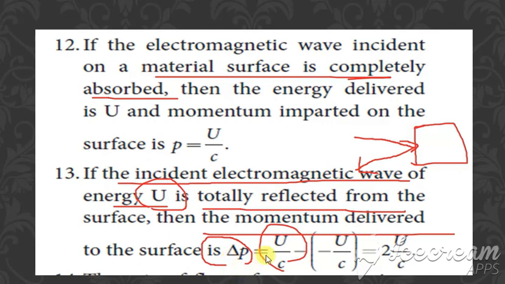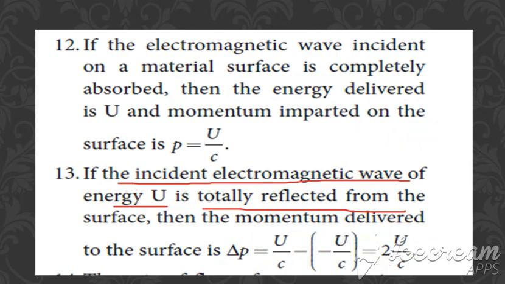So del p is equal to U divided by c minus of minus U divided by c, because one wave is incident, the other wave is reflected, so it is moving in the opposite direction, so we are writing minus. So minus to minus is plus, so 2 into U by c. So we are getting the equation as 2 into U by c. This is the condition when the wave is completely reflected. The first condition is completely absorbed.